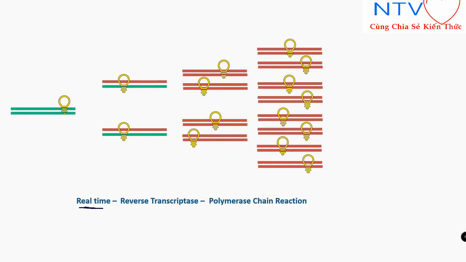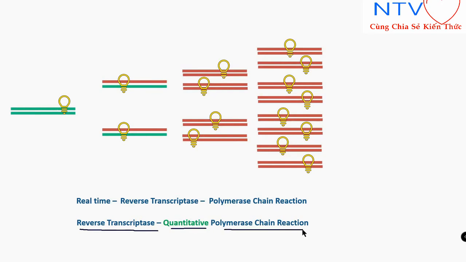So that traditional one is called qualitative PCR, and this one is called quantitative PCR. Another name of it is reverse transcriptase quantitative polymerase chain reaction, or we also call it RT-qPCR. Q stands for quantitative, right?